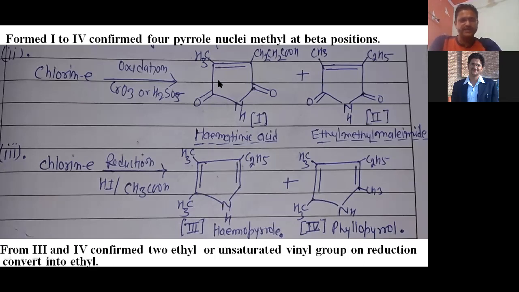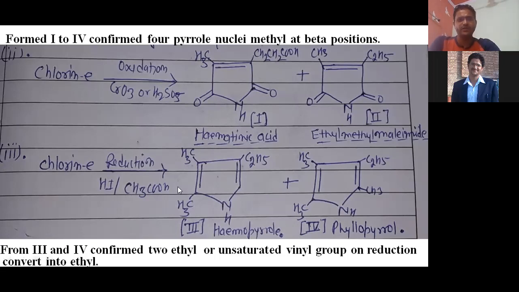On the basis of these four compounds, 1 to 4, we confirm 4 pyrrole nuclei exist in our compound, and there is a methyl group at the beta position. You can see here at the beta position a methyl group, and here also a beta position methyl group. So we have confirmation of the beta position methyl group with the help of these compounds or these products.